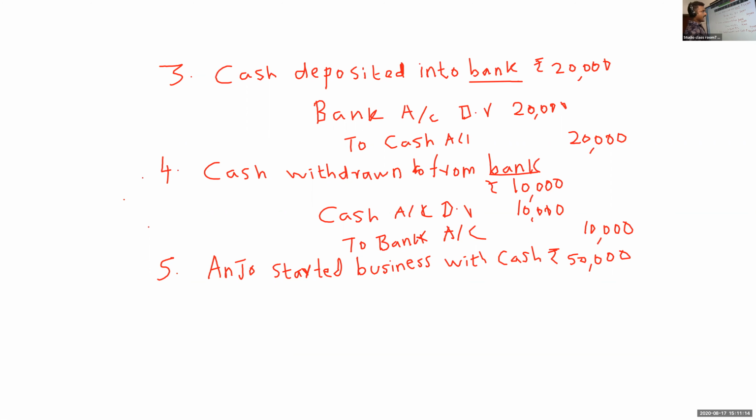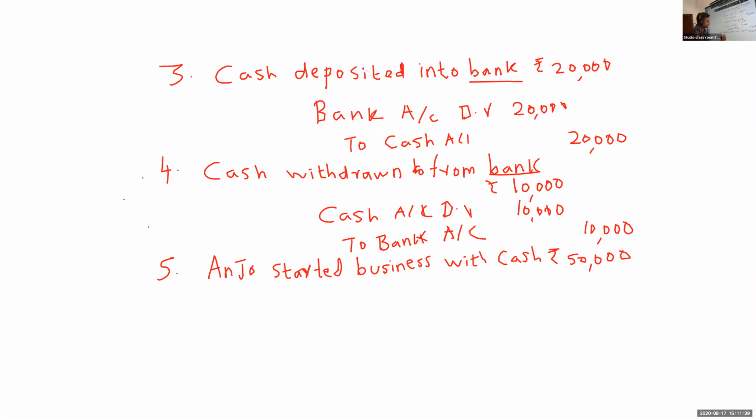Started business with cash. You look at the accounting equation: cash and capital. Here capital, debit or credit, receiver or giver, that person, capital? Giver. Very good.